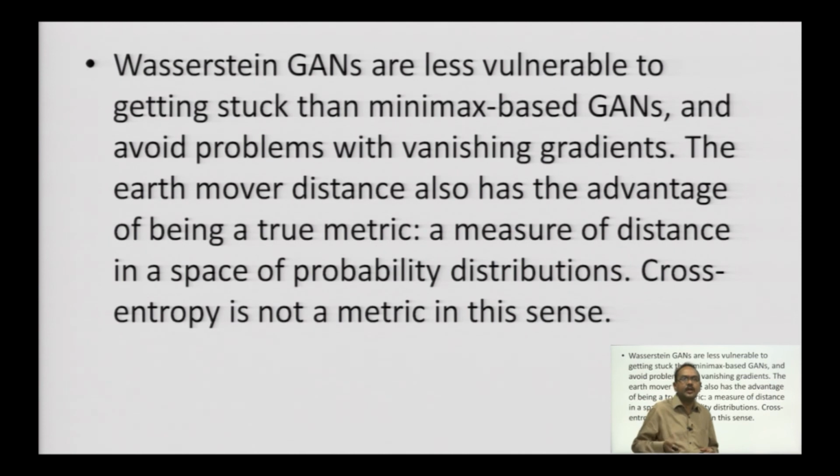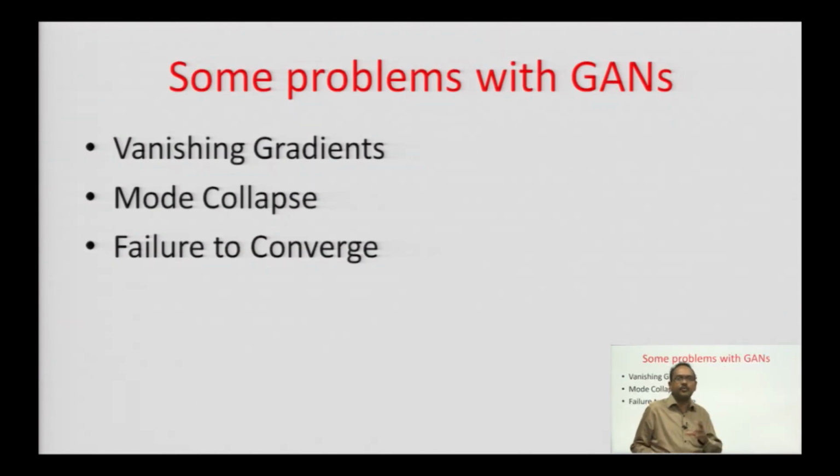Wasserstein GANs are less vulnerable to getting stuck than minimax based GANs and avoid problems with vanishing gradients. The earth mover distance also has the advantage of being a true metric, a measure of distance in a space of probability distributions. Cross entropy is not a metric in this sense. There are some problems with generative adversarial networks: vanishing gradients, mode collapse and failure to converge.